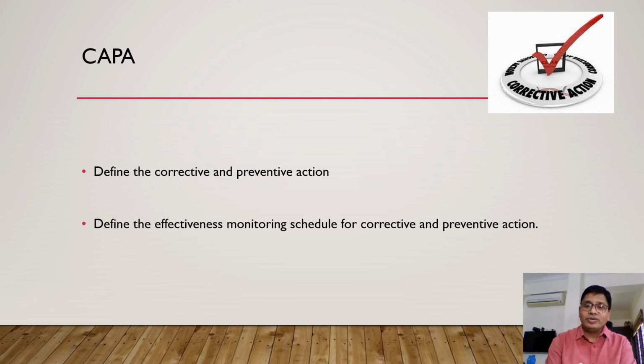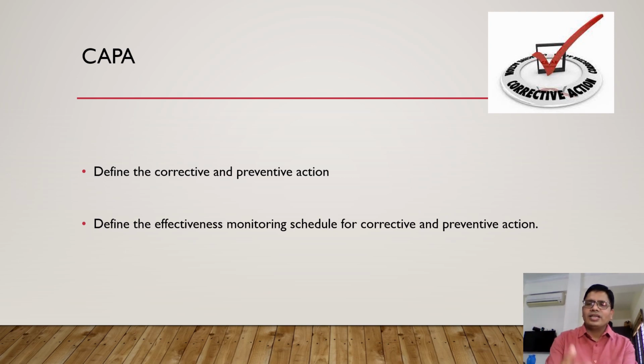The preventive action is that we have to incorporate it in the standard operating procedure. If in future any glassware is received in the lab, before it is issued for routine analysis, it should be marked properly. So the occurrence of the same error has to be avoided, has to be eliminated. When you put in some CAPA, the effectiveness monitoring also has to be scheduled, like after 3 months, 6 months, for the 1 year.